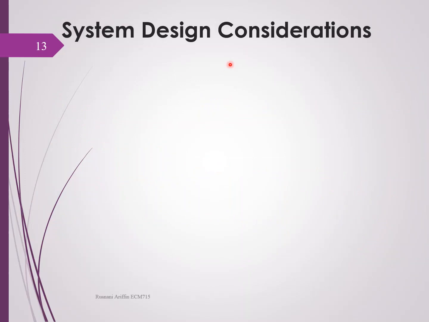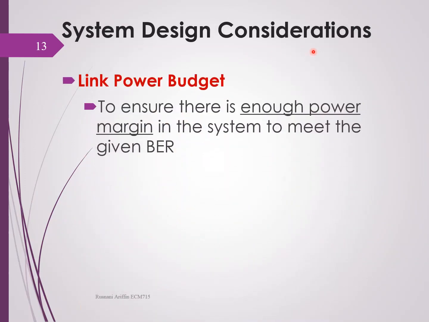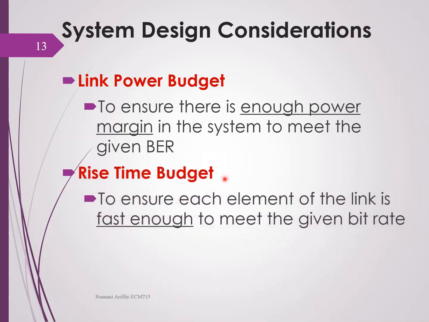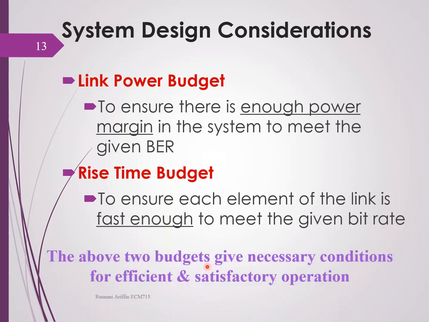Okay, so let's see our system design considerations. The first one is link power budget. We need to know the link power budget because we want to ensure that there is enough power margin in the system to meet the given bit error rate. And then you also have rise time budget. The rise time budget is to ensure each element of the link is fast enough to meet the given bit rate. The above two budgets give necessary conditions for efficient and satisfactory operations.